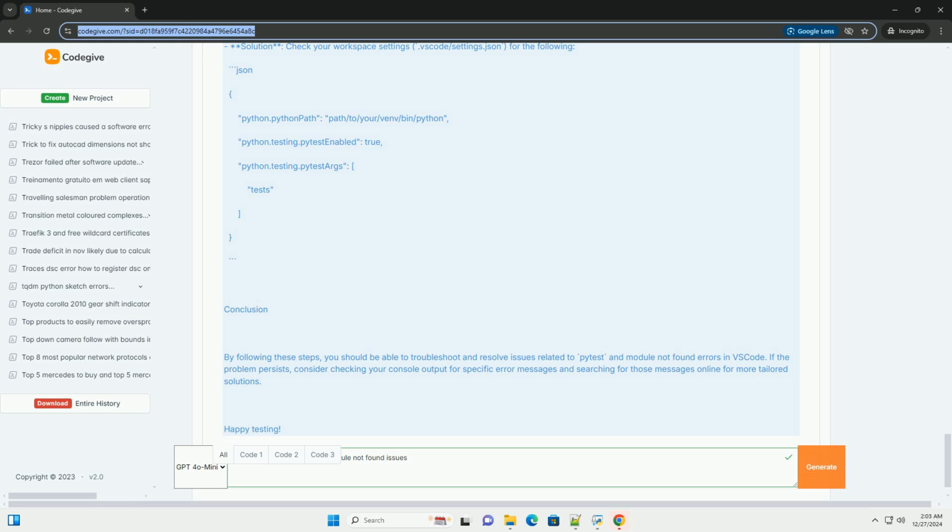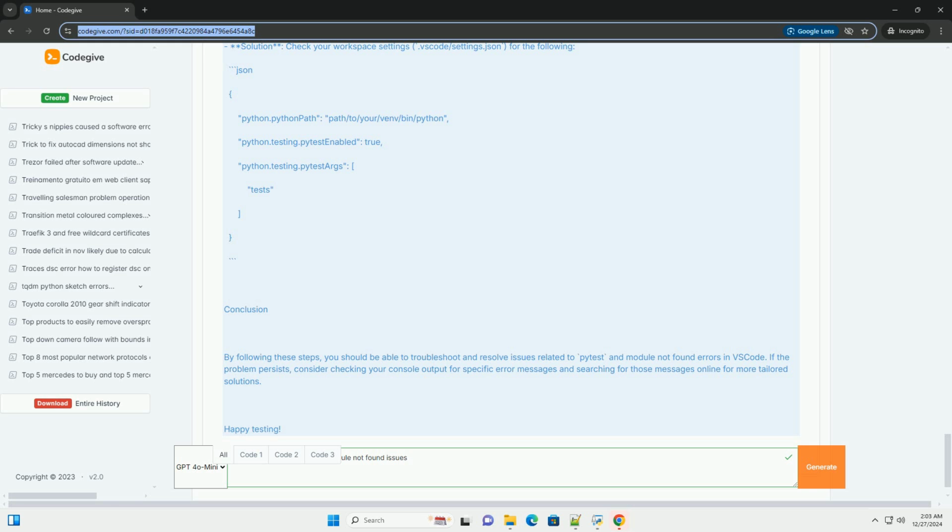A common structure is: in this structure, my_module is where your application code resides. Tests is where your test files are located. Step 3. Write your test code. Here's an example of a simple test in test_example.py. And an example implementation in example.py.